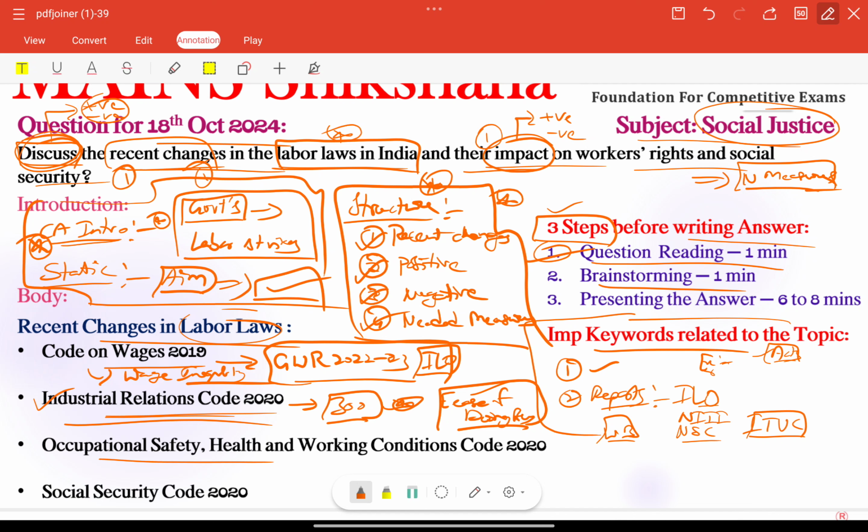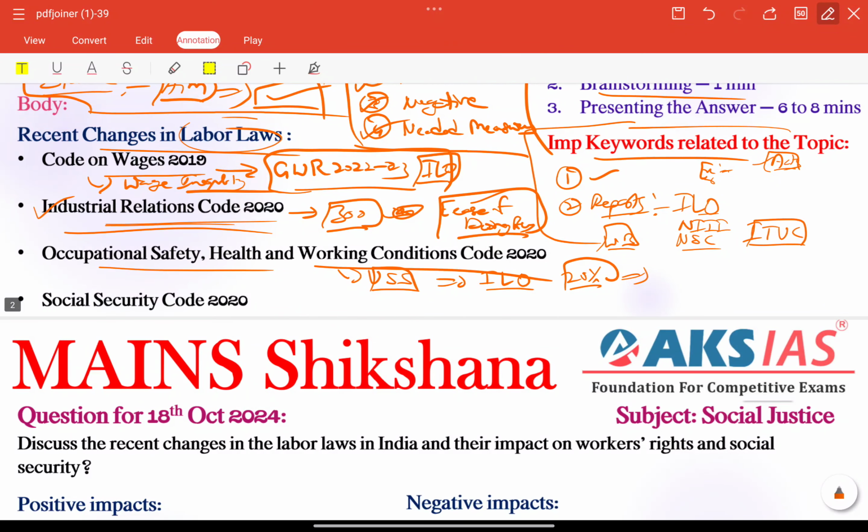Next, the Occupational Safety, Health and Working Conditions Code 2020. Here, importantly, we can connect the establishment of universal safety standards across industries, ensuring better working conditions, right? For example, we can connect that the International Labour Organization particularly noted that improving workplace safety can increase productivity by 20%, right? Very important.